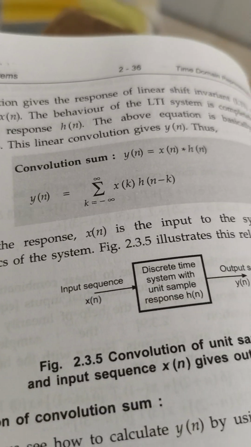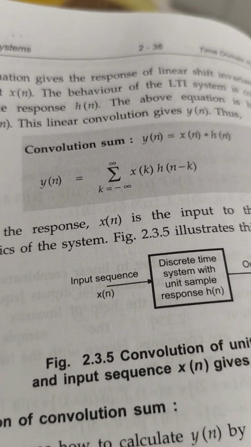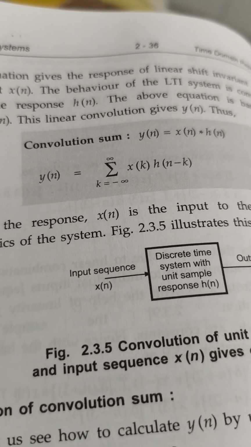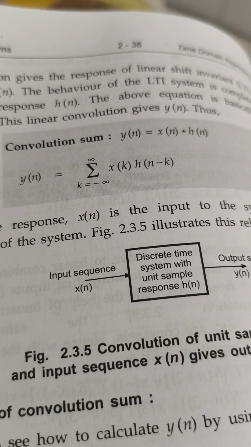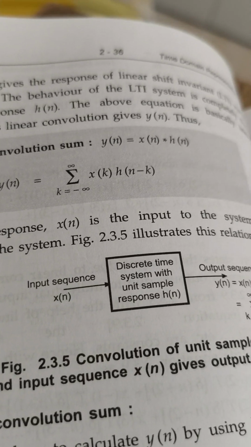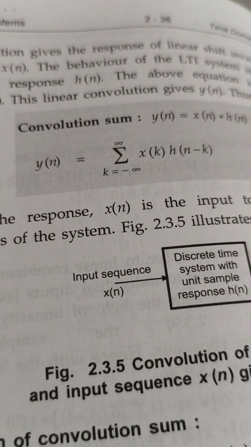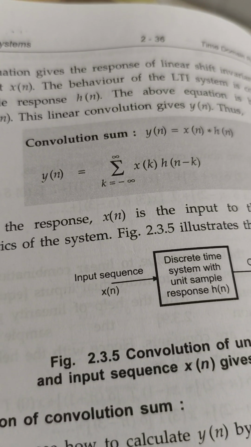The convolution sum y of n is represented as y of n equal to summation of k equal to minus infinity to plus infinity x of k h of n minus k. This is the formula to calculate the convolution sum.